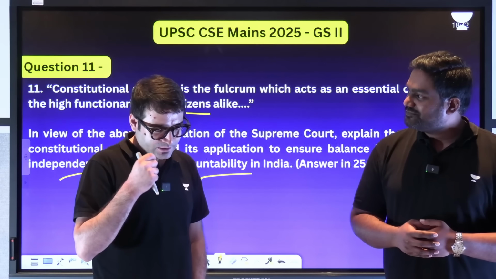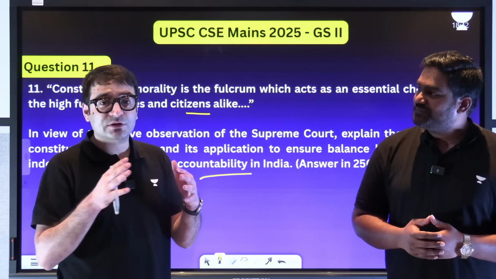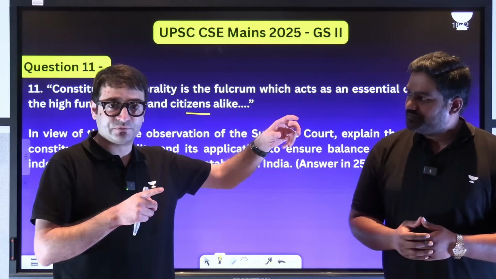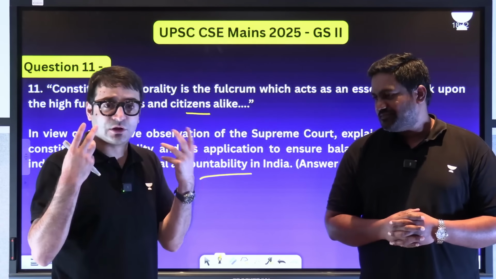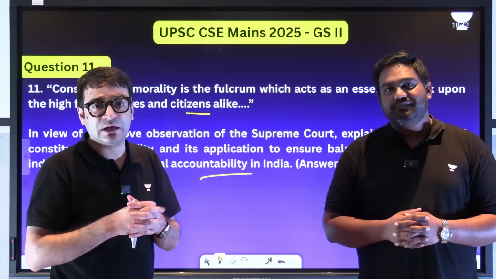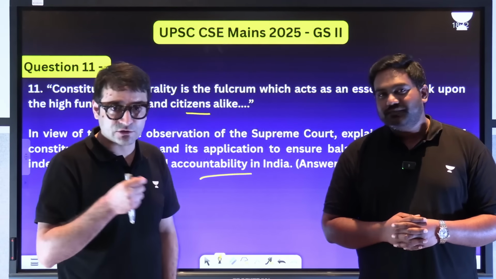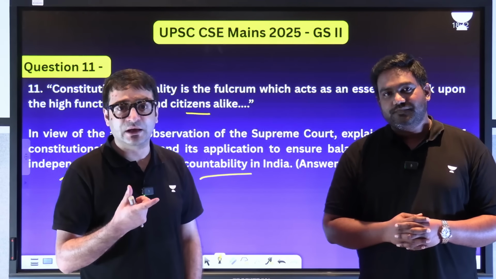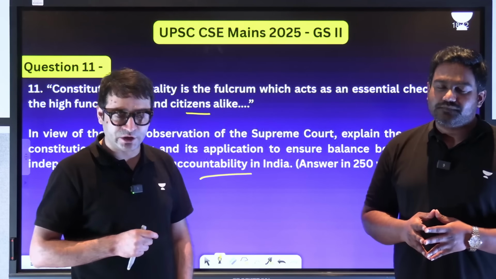In adultery, if a woman has a sexual relationship with an outsider, the outsider was penalized, not the woman. Why? Because the logic was that woman is always a victim, man is always a seducer. Justice Nariman said that this notion of woman always being a victim and man always a seducer does not hold true in the contemporary world.